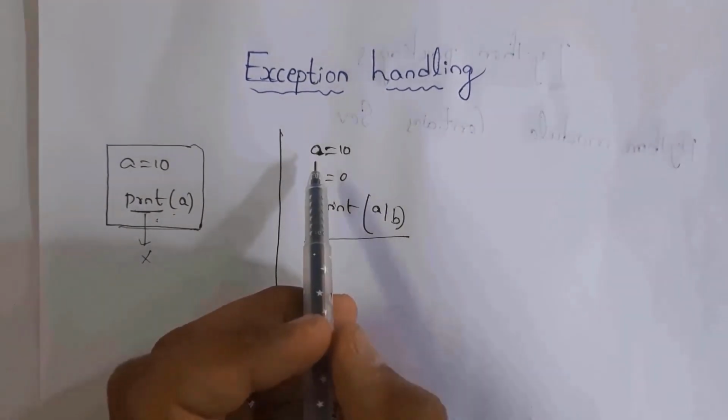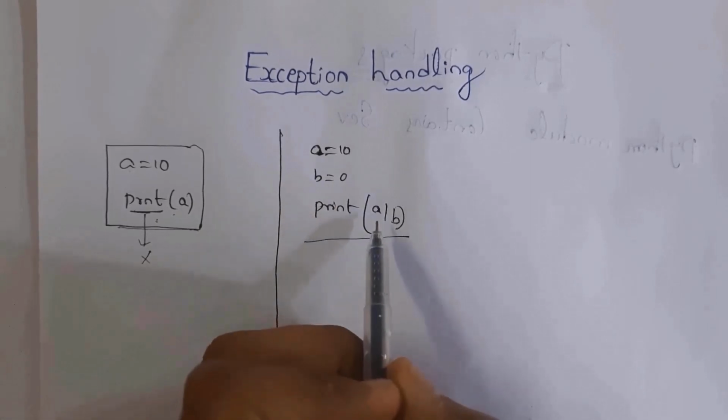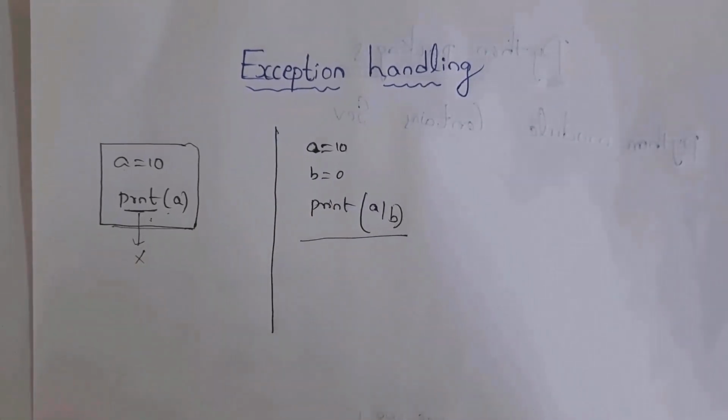In this example, I written a equal to 10 and b equal to 0. Next, I written here print a by b. We cannot divide any number by 0. If we divide any number by 0, then it will display an error. This error is known as an exception error. Normally, we call this exception a runtime error.